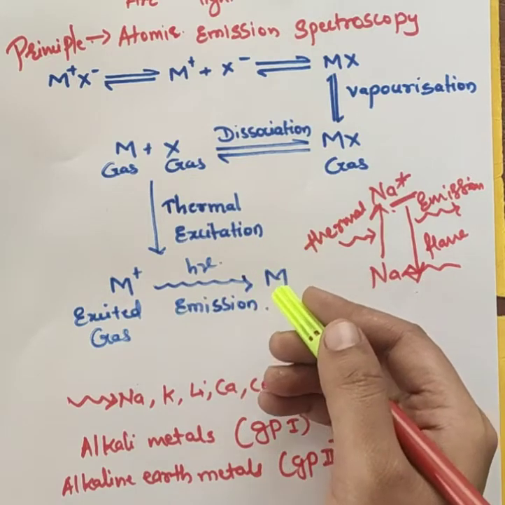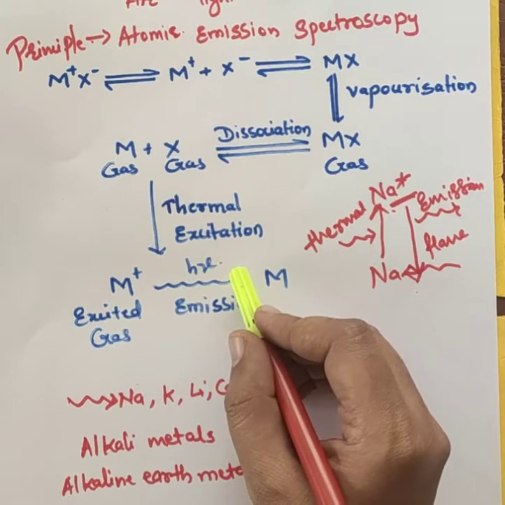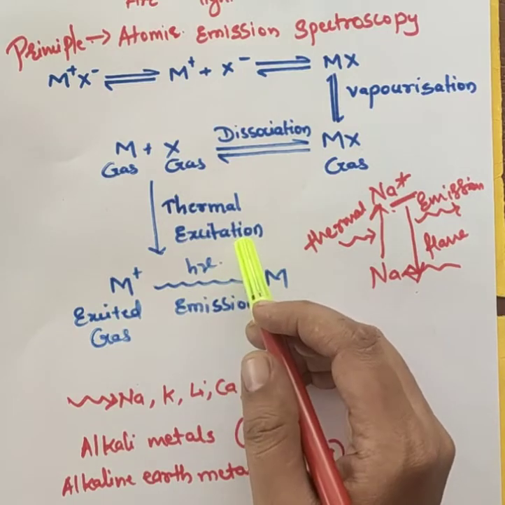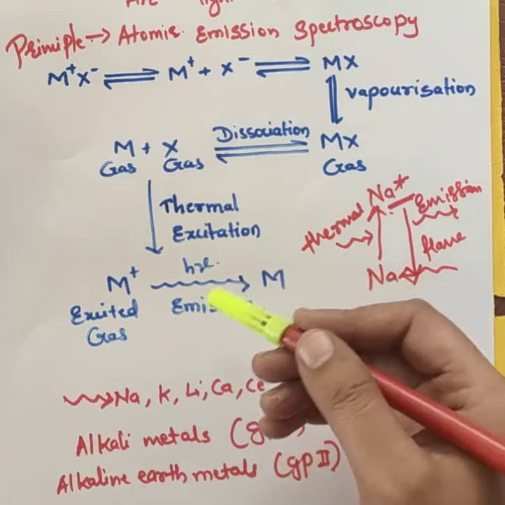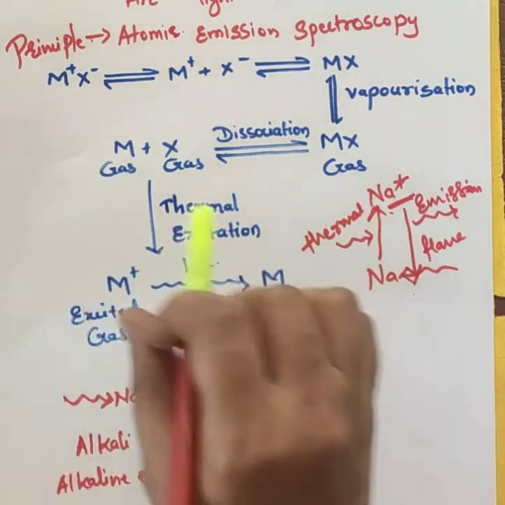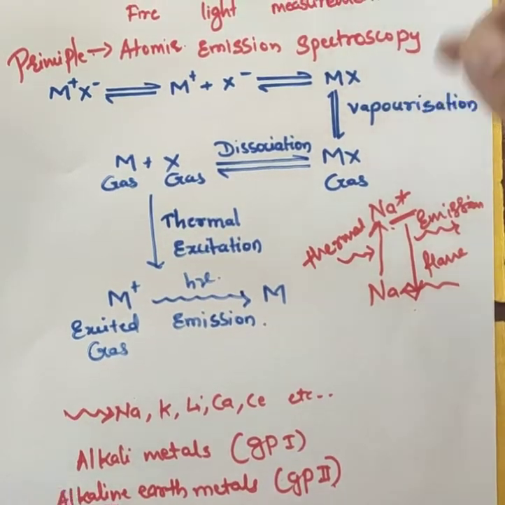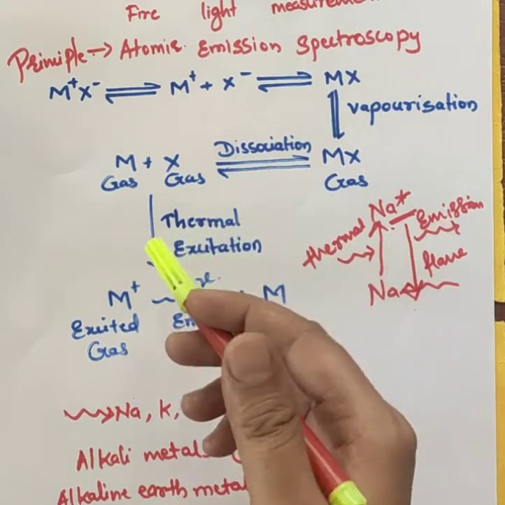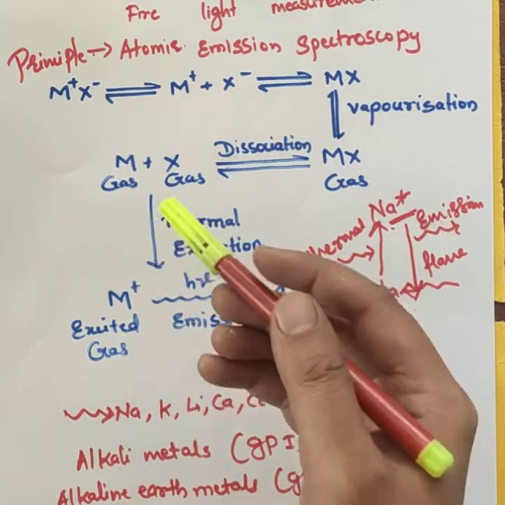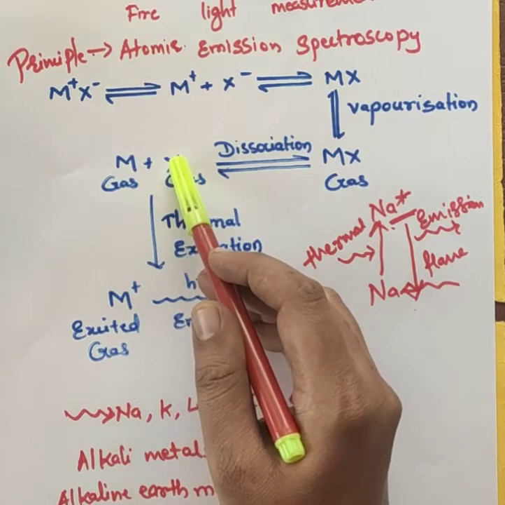Then the vapors which contain the atoms of the metal will get formed. When the sample solution is introduced to the flame, it will be converted into its atoms.